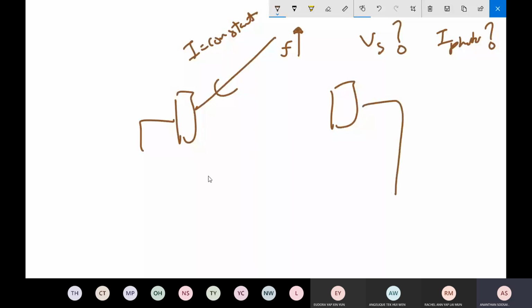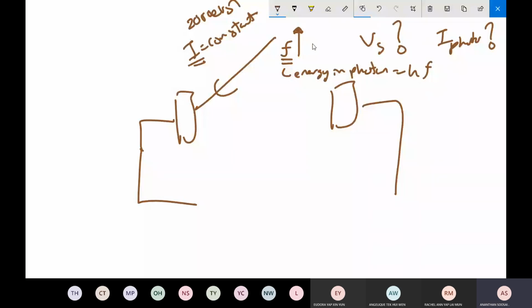That's the question. Intensity constant means maybe you give out 2000 eV per second, but the frequency is raised. If frequency rises, what happens to the energy in one photon? It is hf, so the energy in one photon rises.